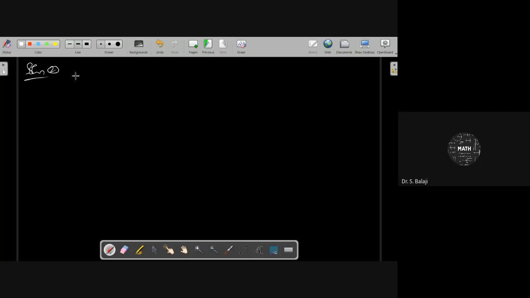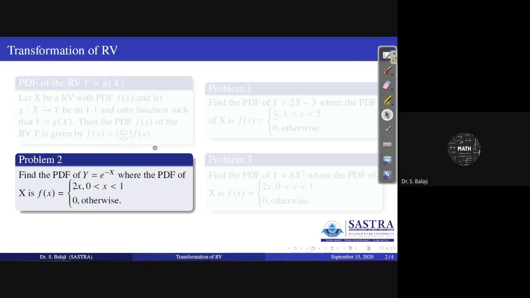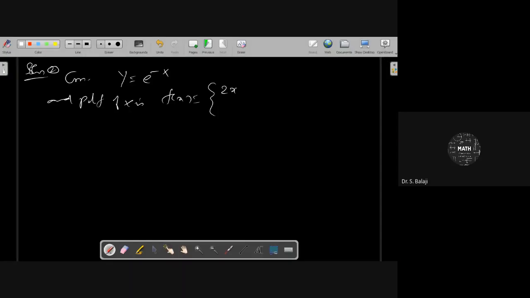Solution of the second problem. Given y is equal to e power minus x, and the PDF of x is f of x equal to 2x for 0 less than x less than 1, and 0 otherwise.